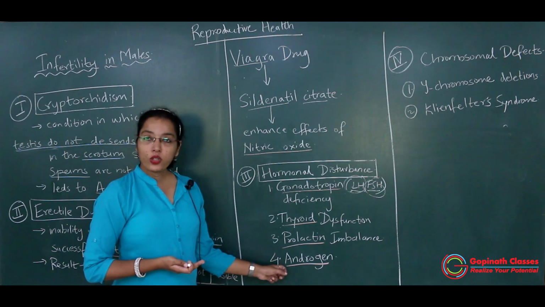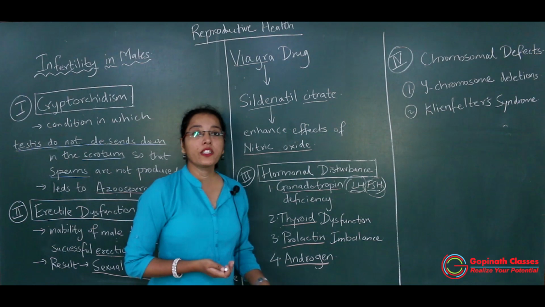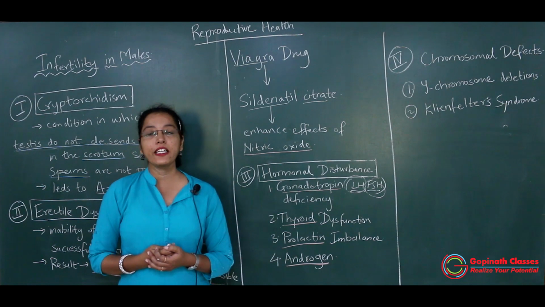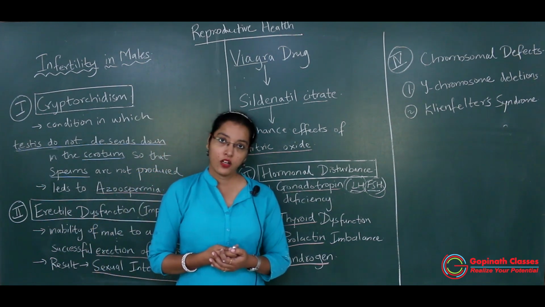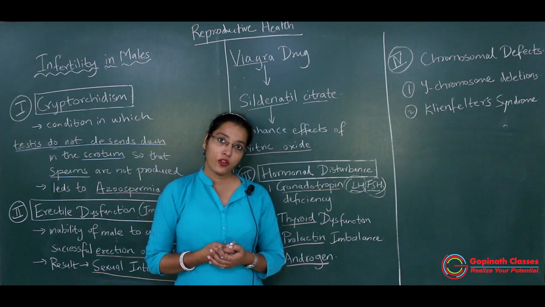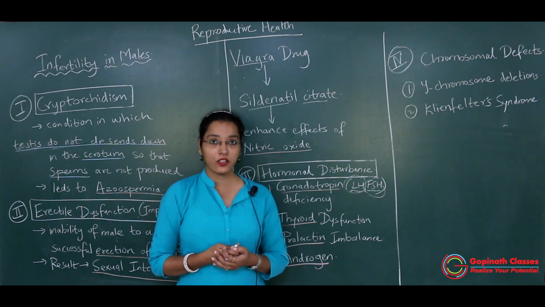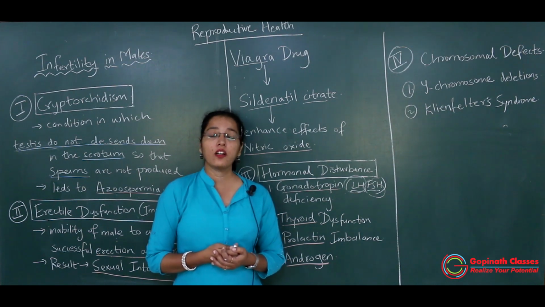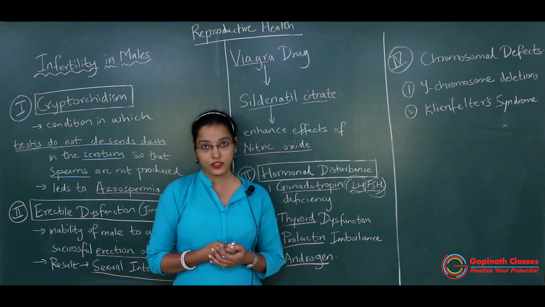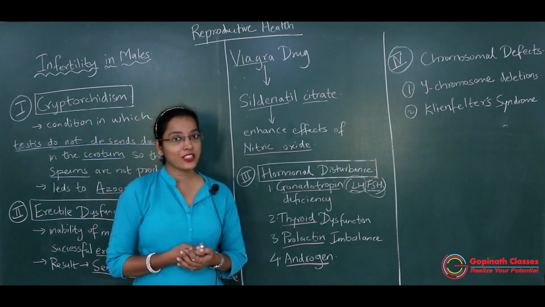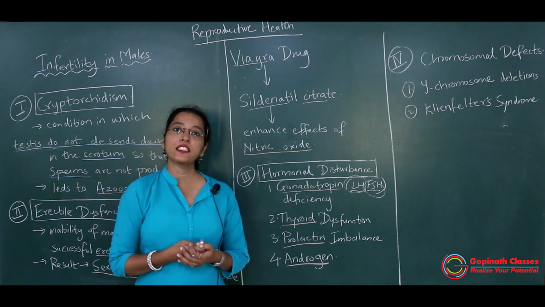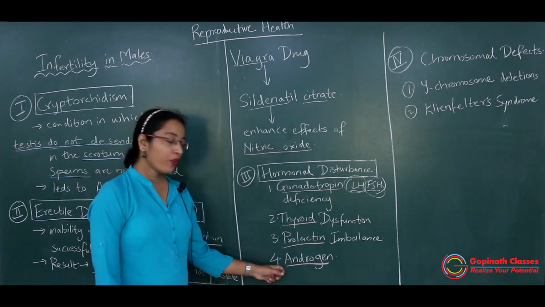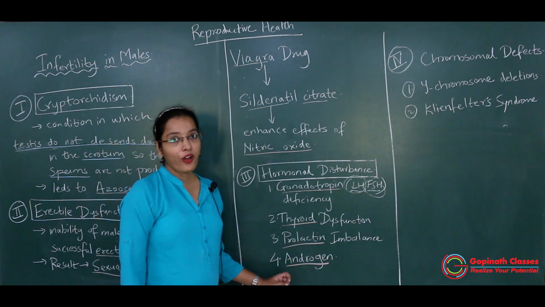Then fourthly, androgen. Androgen is the hormone which is responsible for production of secondary sexual characters in males. Which are the secondary sexual characters in males? Formation of beard, then facial hair, body hair, then the physique remains very good. So development of good musculature, all these are the male sexual characters, and these secondary male sexual characters are developed because of proper concentration of androgen.